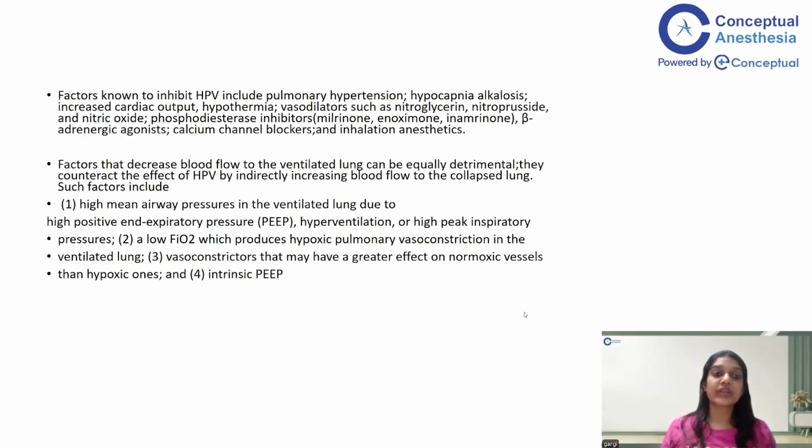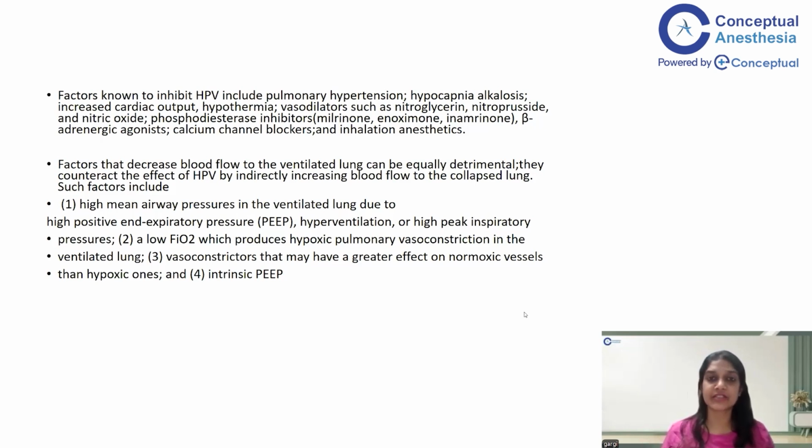So, what are the factors which are known to inhibit hypoxic pulmonary vasoconstriction? One is pulmonary hypertension, another is hypocapnia and alkalosis, because that will cause vasodilatation. Increased cardiac output will again increase the blood supply to the non-ventilated region. Hypothermia, vasodilators like nitroglycerin, nitroprusside, nitric oxide, phosphodiesterase inhibitors, and beta adrenergic agonists, all of which cause vasodilatation, will inhibit hypoxic pulmonary vasoconstriction, as will inhalational anesthesia. Now, factors that decrease the blood flow to the ventilated lung can also be equally detrimental.